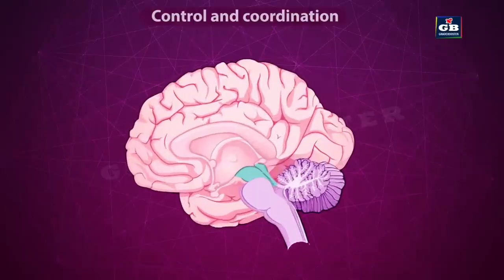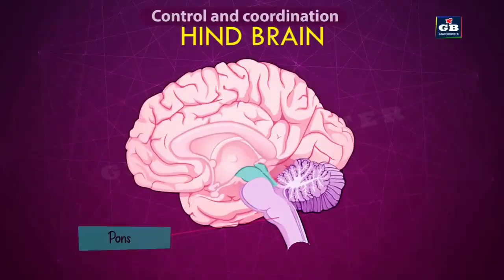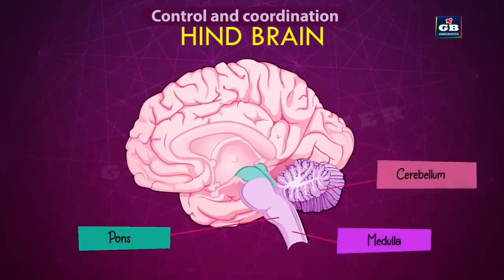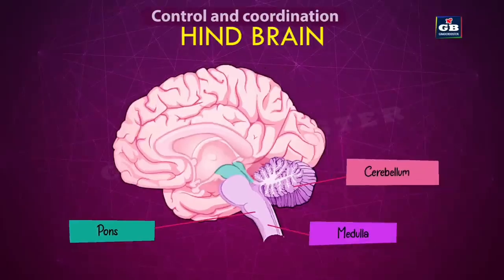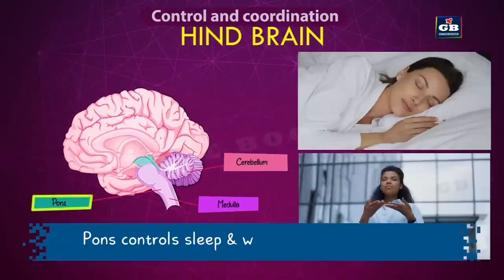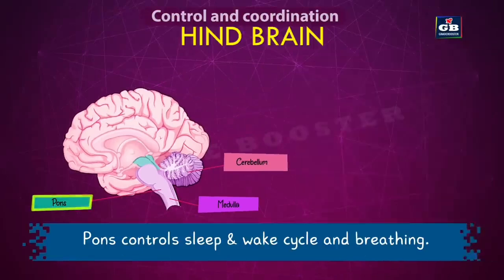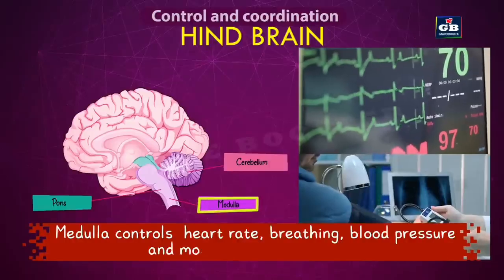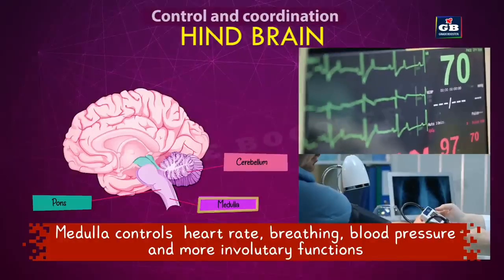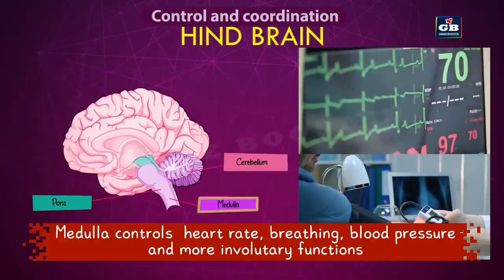Hindbrain. Hindbrain has three parts, namely pons, medulla oblongata, and cerebellum. These parts control the involuntary functions of our body. Pons controls the sleep and wake cycle and breathing. Medulla controls heart rate, breathing, blood pressure, and more involuntary functions.